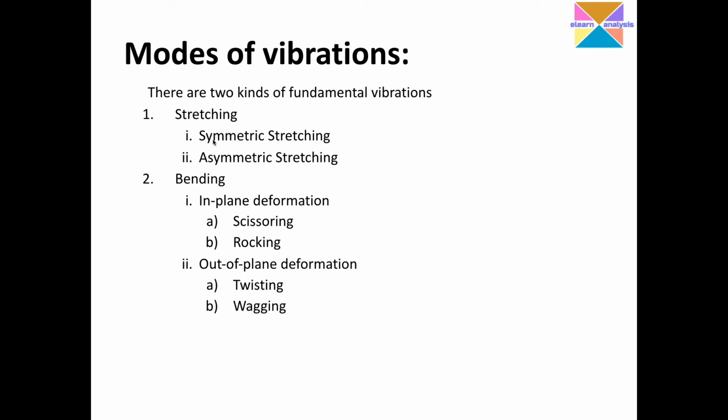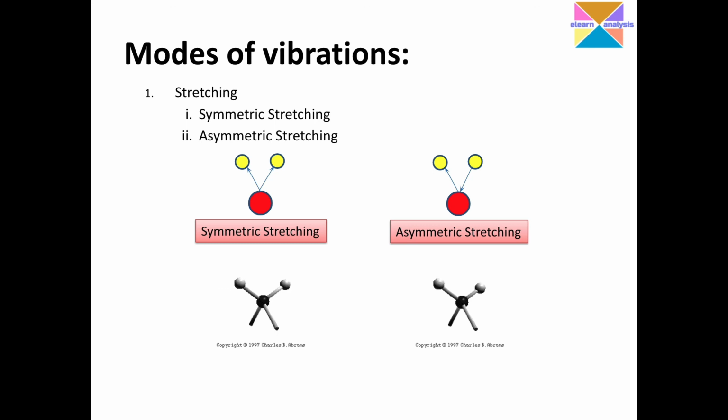Stretching is further categorized as symmetric stretch and asymmetric stretch. Bending is further categorized as in-plane bending or deformation. Bending can also be called as deformation, in-plane bending, and out-of-plane bending or deformation. So in plane we have two subtypes. The first one is scissoring and the second one is rocking. And out of plane, the first one we have is twisting, and the second one is wagging. I have some animations in the coming slides so that we can understand very easily this set of fundamental vibrations. Coming to the stretching, we have symmetric and asymmetric.